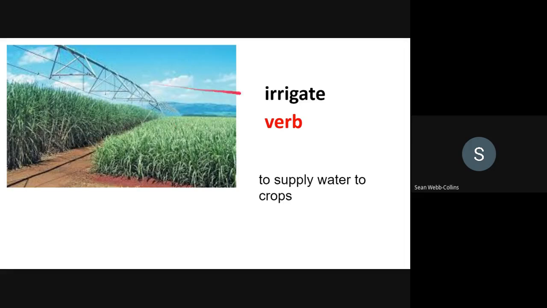And where does the concept of irrigate come from? What word? That's right, the noun irrigation. For example, irrigation is the idea of digging channels to help spread water for farming. Once more, what are the word forms? Irrigate, the verb, and the noun irrigation.